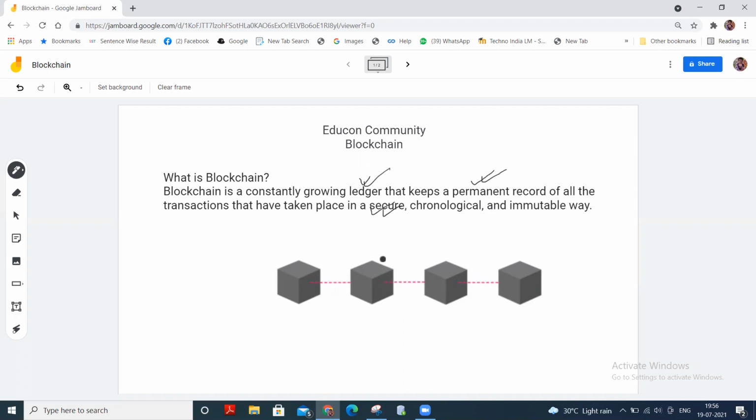Next one is secure. Blockchain places information in a secure way. It uses very advanced cryptography to make sure that the information is locked inside the blockchain. Next one is chronological. Chronological means every transaction happens after the previous one. This will happen after this, then this, after that this, in this way. So it's chronological. And the last one is immutable, or unchangeable. It means as you build all the transactions onto the blockchain, this ledger can never be changed.